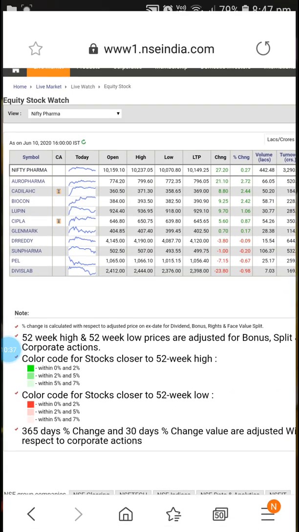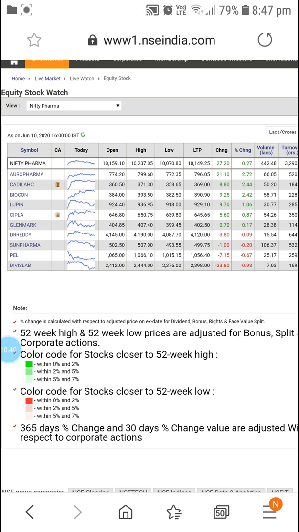If you are using the index, you have to see all the indices, like medical or whatever, and based on the performance you have to decide. Early morning, by 9:15 you have to be ready: which sectors are going to be in red, which are in green, and how many are advancing. So this is one of the easy methods a beginner can apply. This is the best method you can learn, and this is only the basic thing. This is not the only criteria, but it can work out to a little bit.